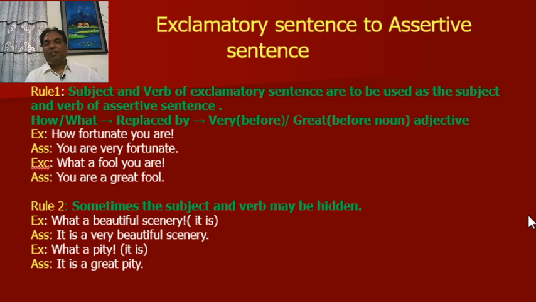Now, exclamatory sentences to assertive sentence. Rule number 1. Subject and verb of exclamatory sentence are to be used as the subject and verb of assertive sentence. How or what replaced by very before adjective or adverb. Great before noun.